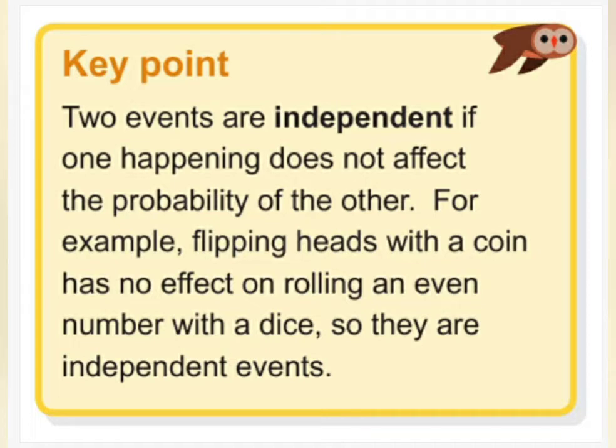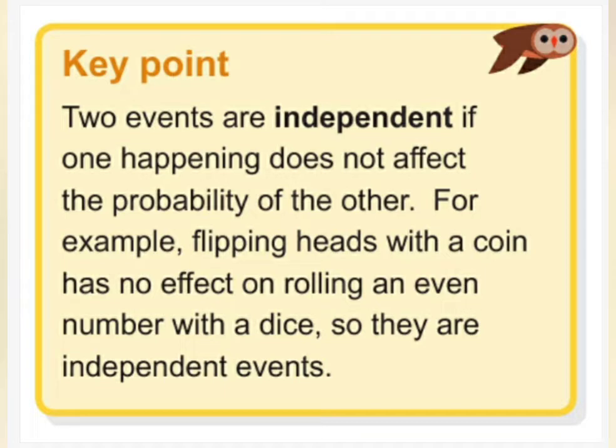In this video, we're going to talk about independent events and using tree diagrams to show independent events. The key point here says two events are independent if one happening does not affect the probability of the other.